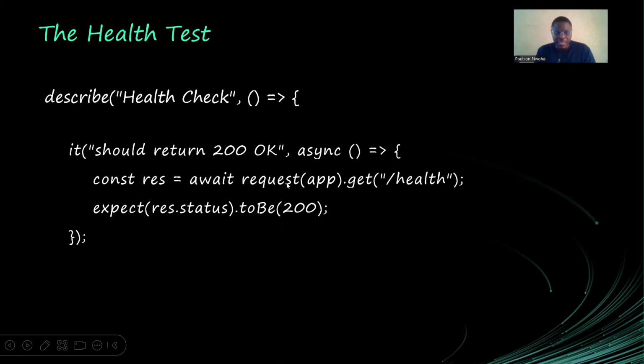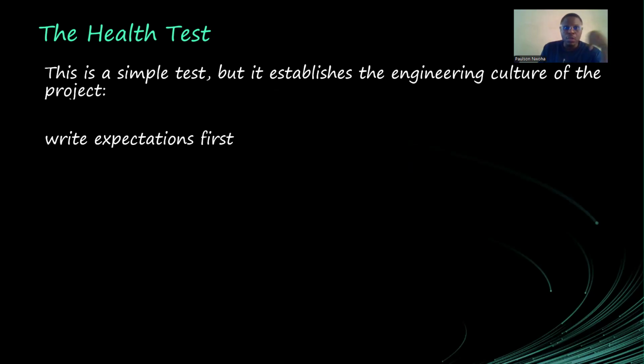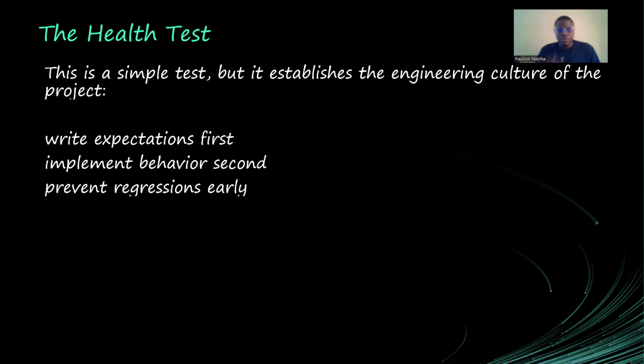So this is the test, checking for the health test. So why did I do this health test? This is a very simple test that establishes the engineering culture of the project. We write expectations first, and we implement the behavior second. Then we might maybe refactor or write more code as we go. Then as we make changes in our code, we come back and run the test to check.